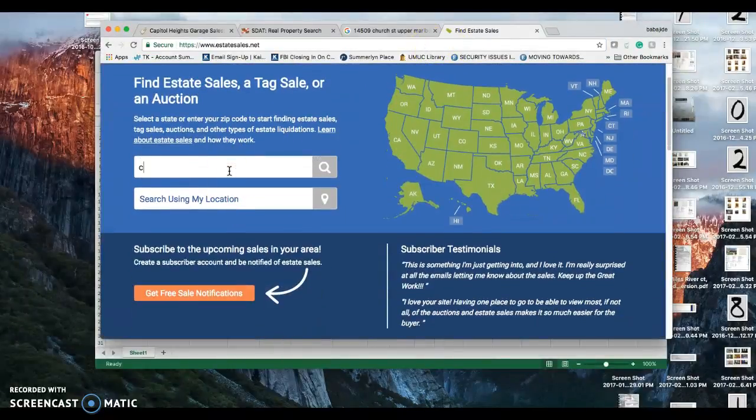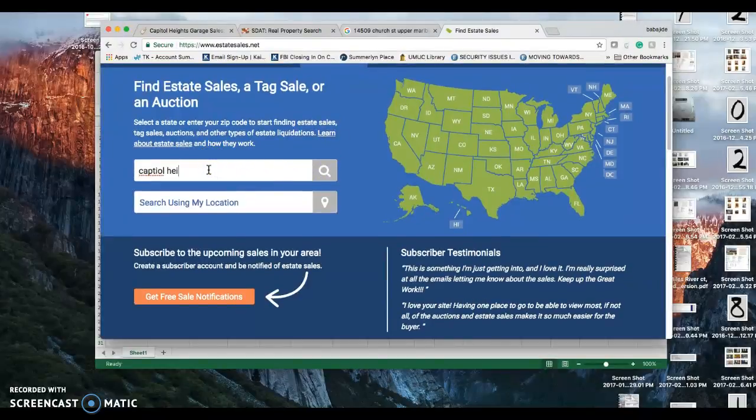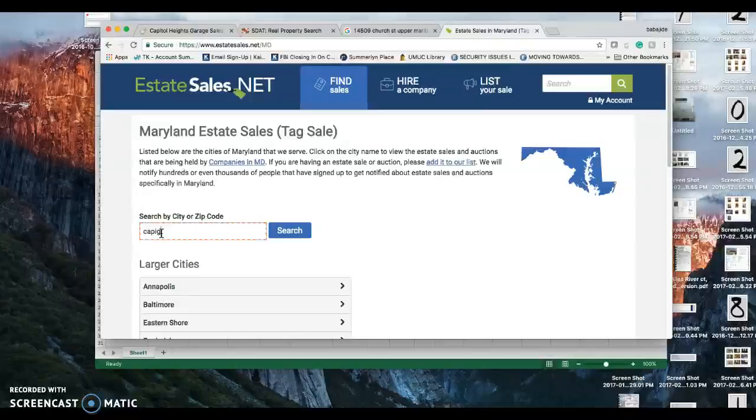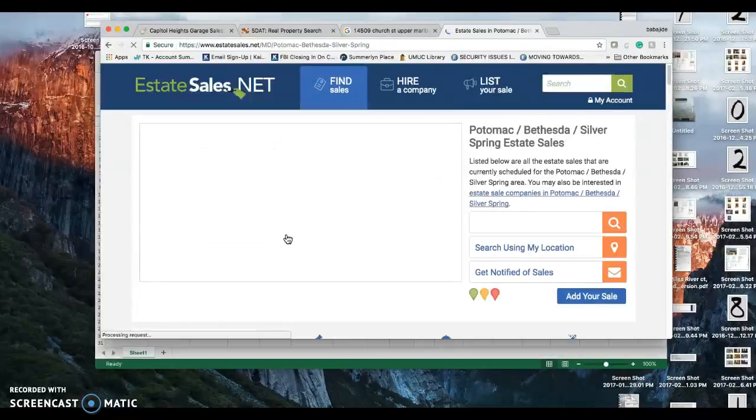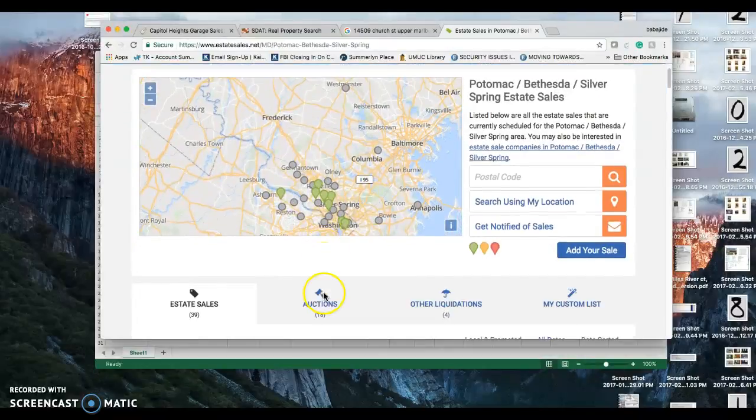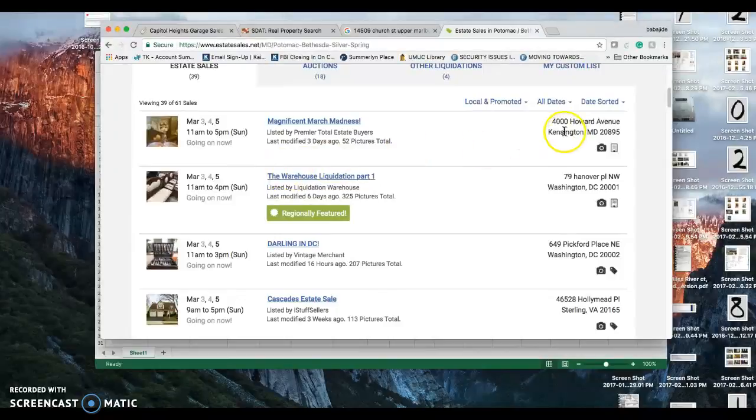You put in, again, Capitol Heights. If it's not letting you type in Capitol Heights, Maryland is right here. You click that, and then you can hit Capitol Heights, Maryland. You hit search. Again, you scroll down for the list, and here are the addresses. 4000 Howard Avenue, Kensington, Maryland. I think this property is in Montgomery County.